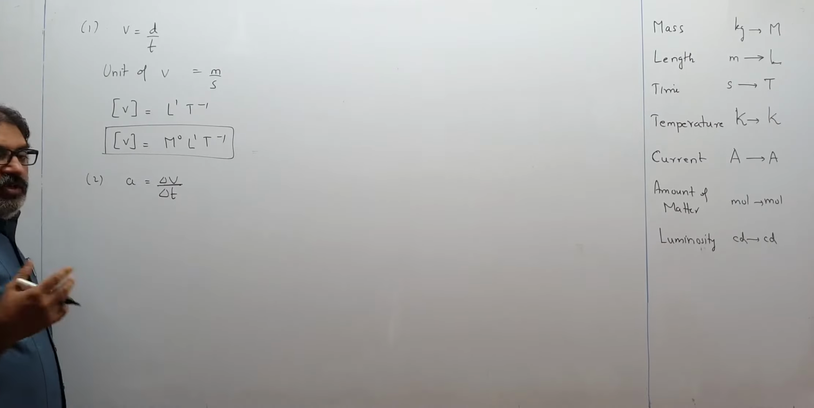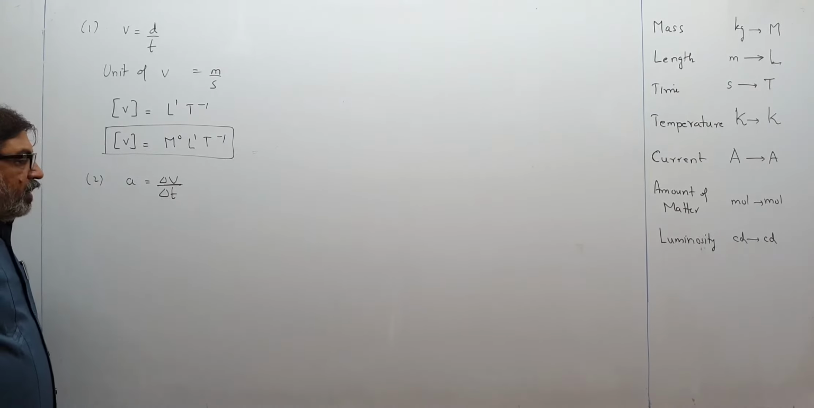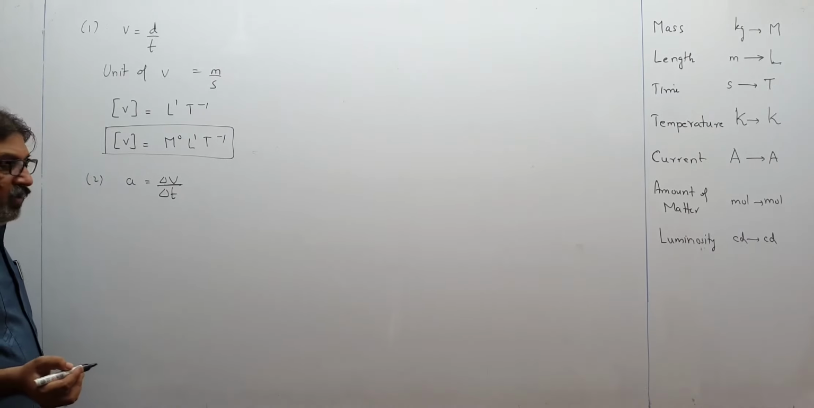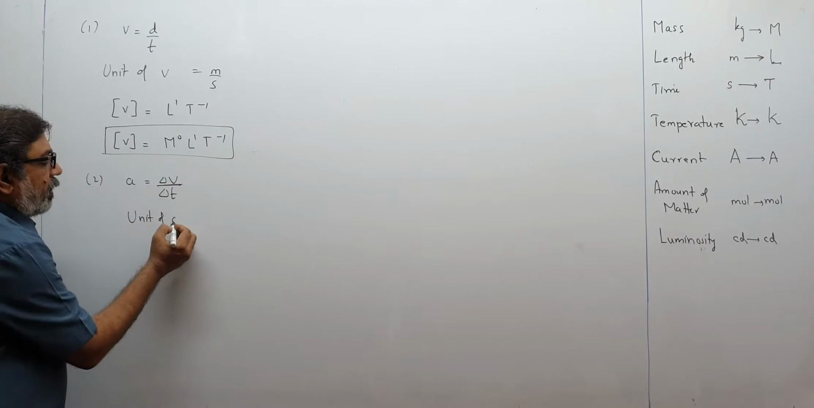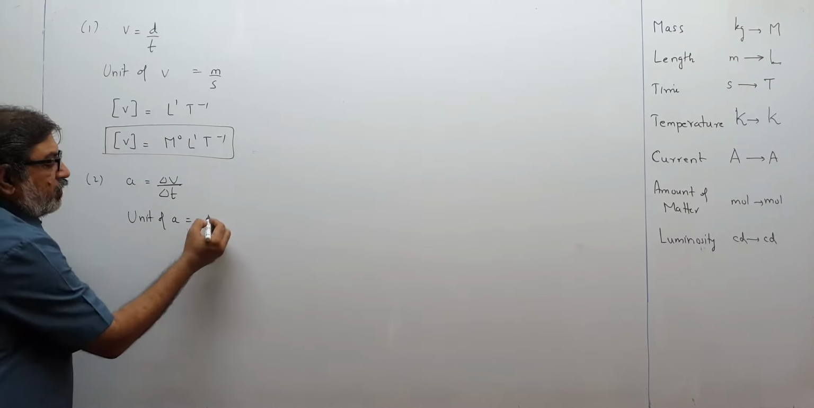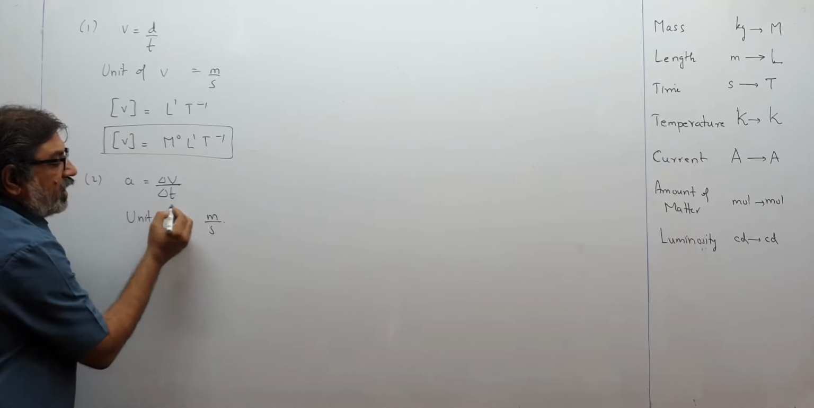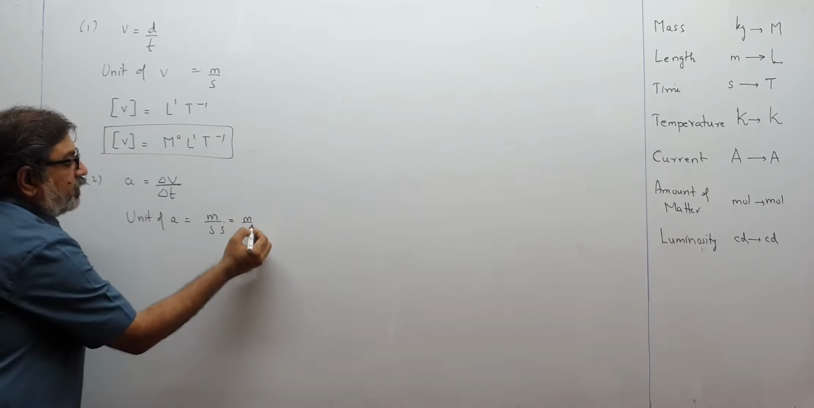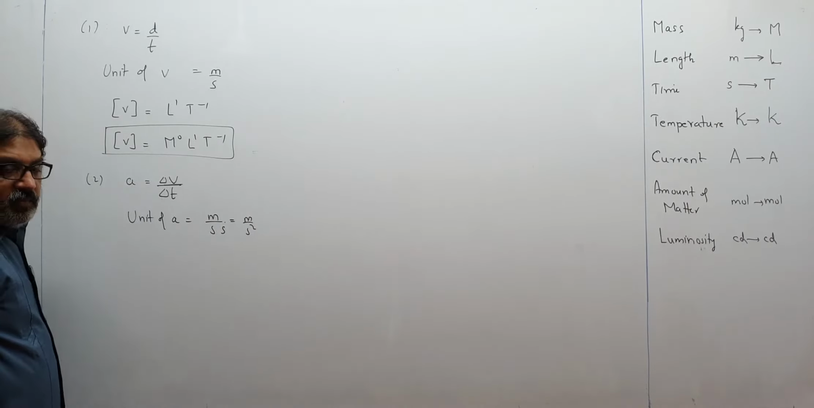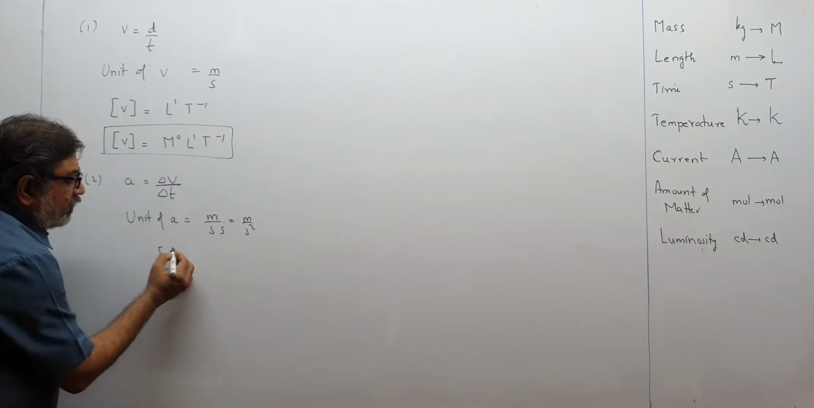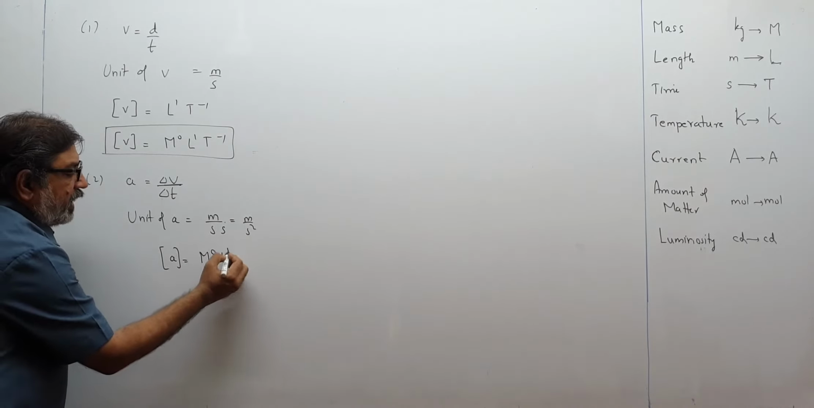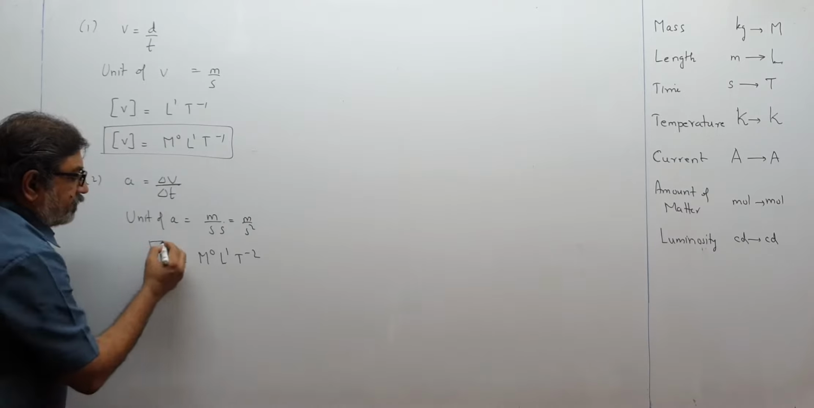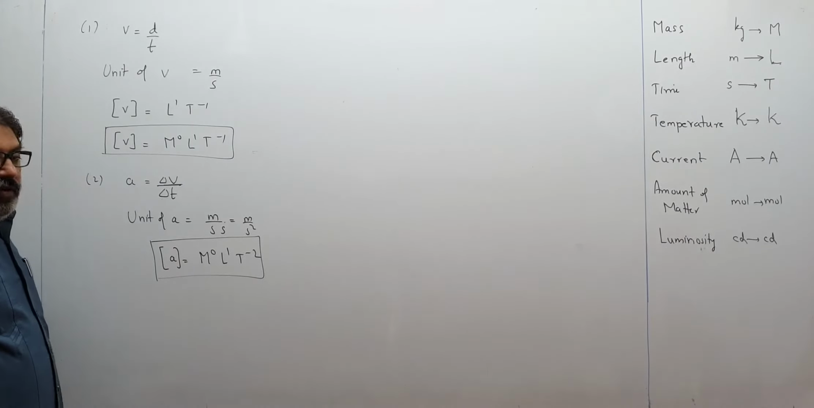So acceleration is change of velocity, that you already know. Change of velocity, the units will remain the same as velocity. So I will write the unit of acceleration. Change of velocity has units meter per second, divided by delta T in seconds, so that is meter upon second square. So what is the dimensional formula for acceleration? There is no kilogram, so I write M0 L1 T minus 2. We get the dimensional formula for acceleration.